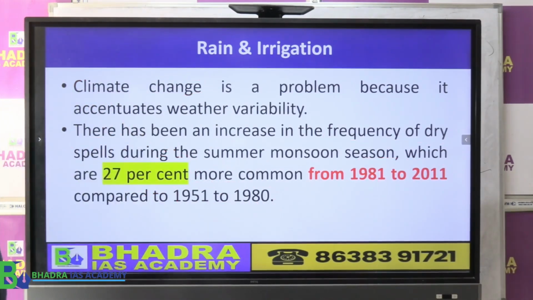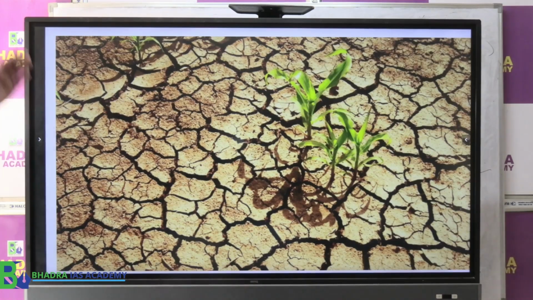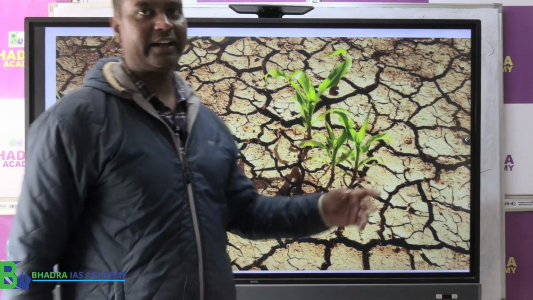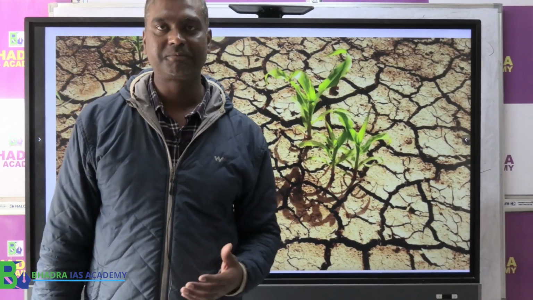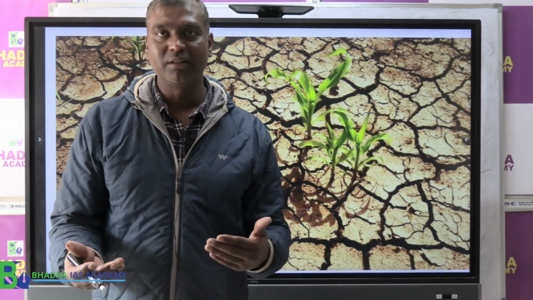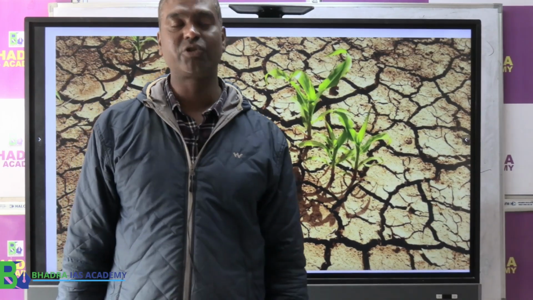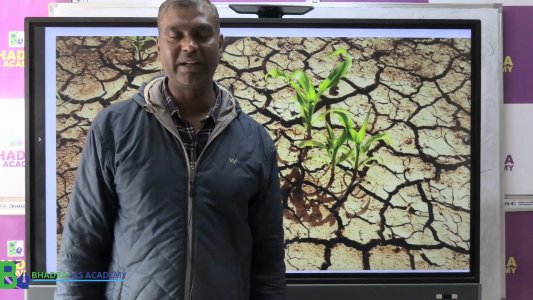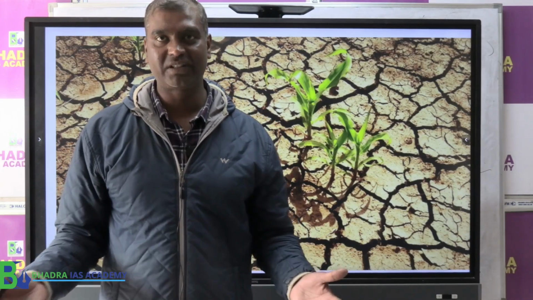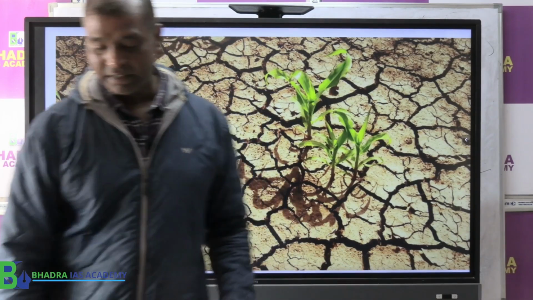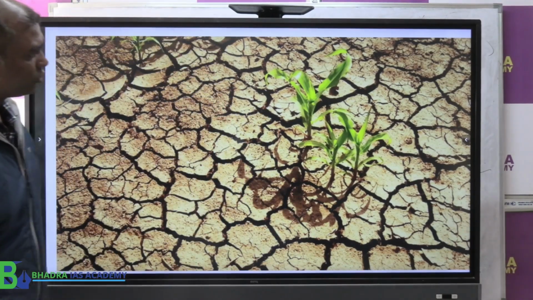So as a result, what is happening? We are facing this type of dry ground without water, where we are finding it difficult to cultivate. So what is the solution? You know that the Pradhan Mantri Krishi Sinchai Yojana was announced by the same government to provide irrigation facility. We had that Har Khet Ko Pani, right? Now the same thing the economic survey has talked about.